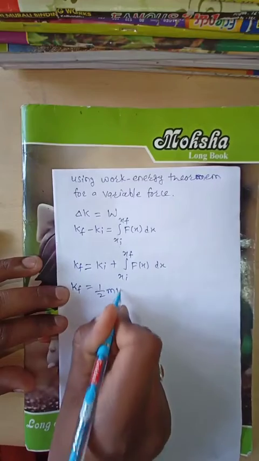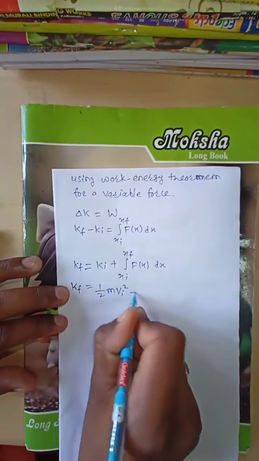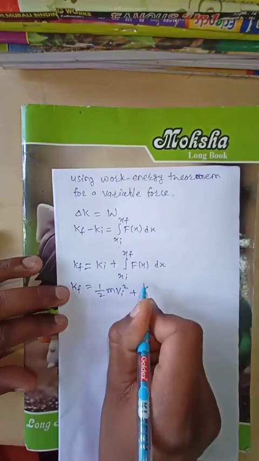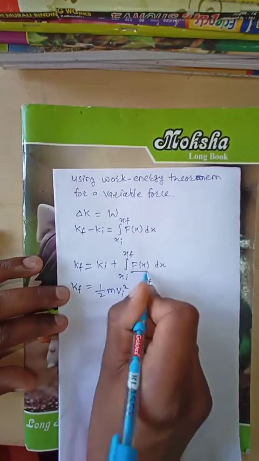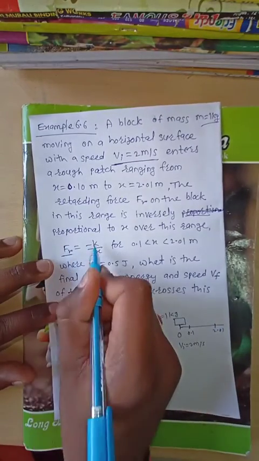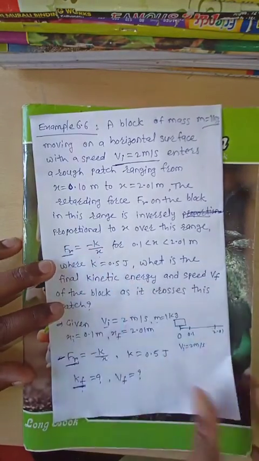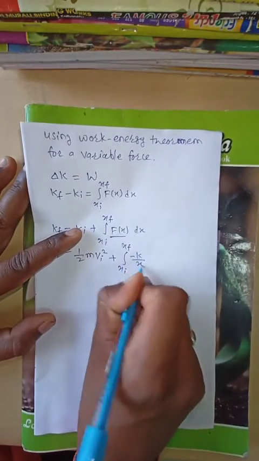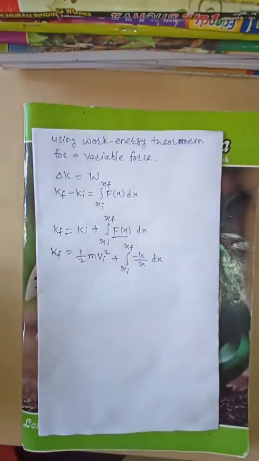What is the formula of initial kinetic energy? Half m v initial square, plus the integration from xi to xf. Then f(x), what is f(x)? It is already given that the retarding force F is equal to minus k by x. Therefore this is minus k by x into dx.